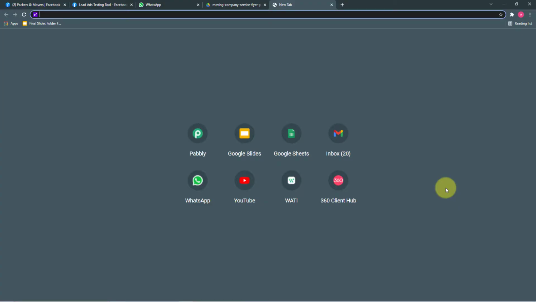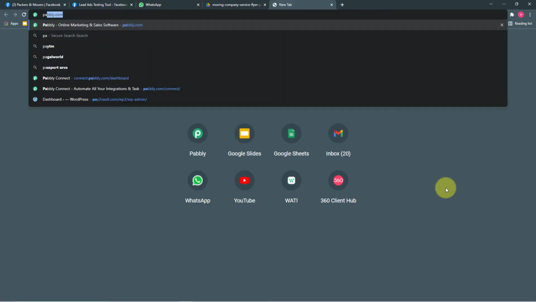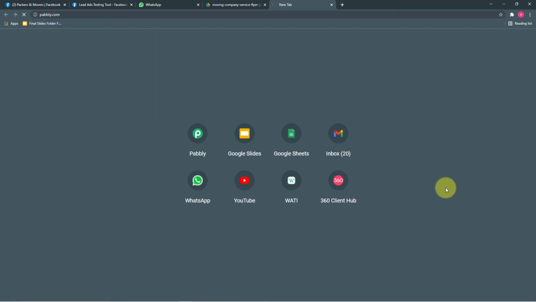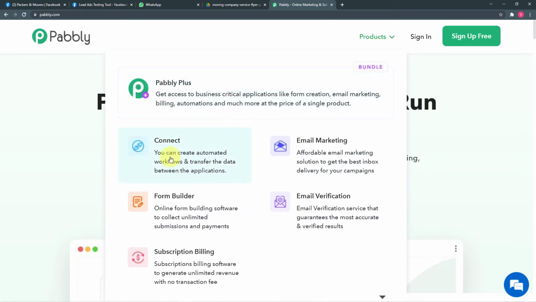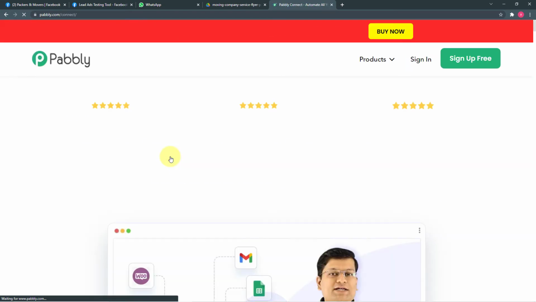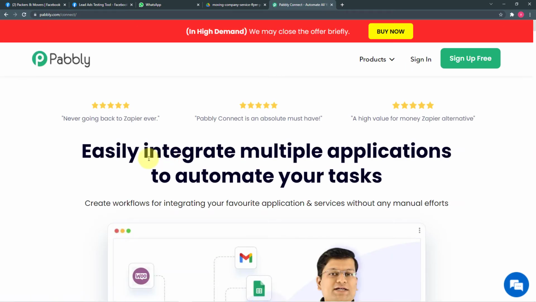So in your internet browser, type here Pabbly, that is pabbly.com. Okay, so this is the landing page of Pabbly. From here, put your cursor on this products icon and then click on connect. Now you can set up your free Pabbly Connect account in just 2 minutes by clicking here on sign up free button. I have already made one free account, so I'm going to click on sign in directly.